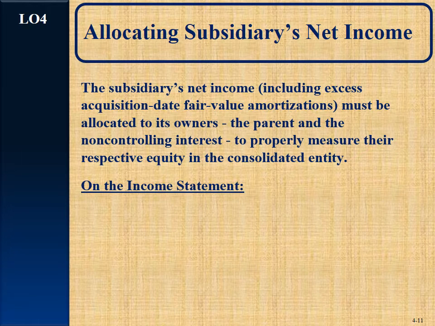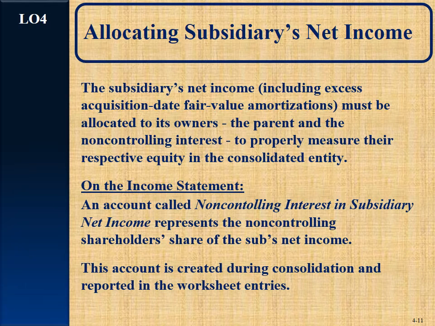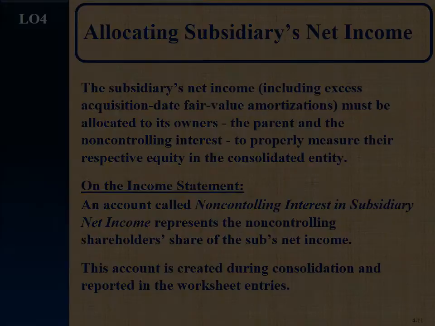If you don't own 100%, you can't report 100% of the net income. So on the income statement, we're going to have an account called non-controlling interest in subsidiary net income. And that's going to represent that part of the non-controlling shareholders' portion of net income allocated to them. It's created during consolidation, and we'll see it in our worksheet.